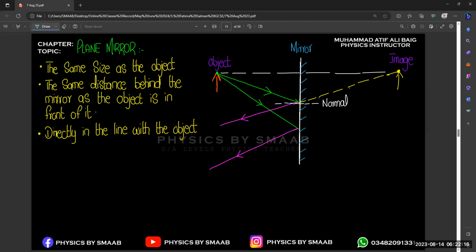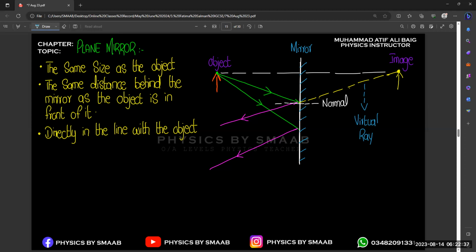Okay. And you observe that we draw dotted lines on the right hand side and regular lines on the left hand side. This dotted line is known as the virtual ray, because it is not normal, or not natural. It is only drawn for theoretical purposes, for observation purposes.